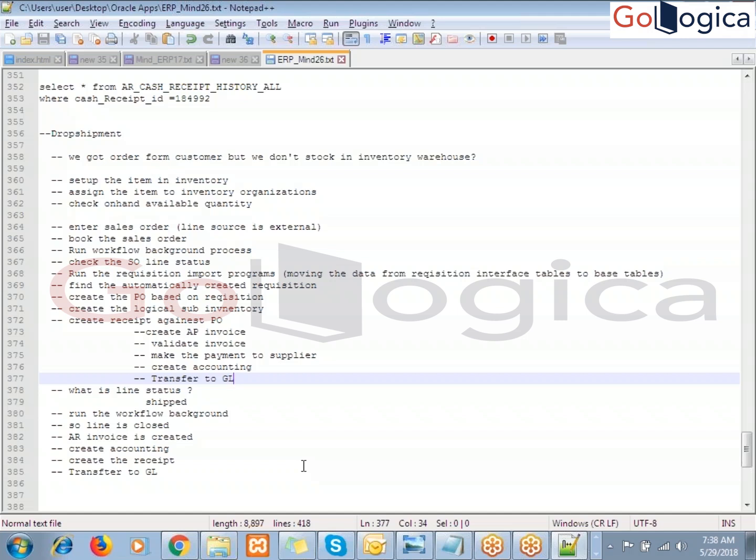Suppose one customer placed an order that he needs 100 laptops. While entering the sales order itself, you can see the available quantity. If the quantity is not available in stock, it automatically goes to the drop shipment. Drop shipment is specifically external. The next flow we will see is the back-to-back order process. That is also similar, but with a small difference. Is it clear now?